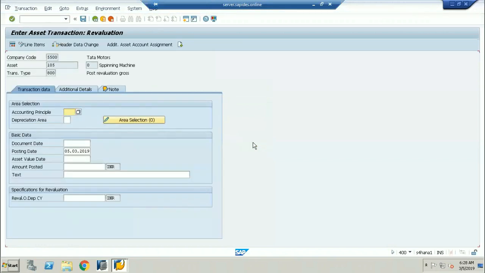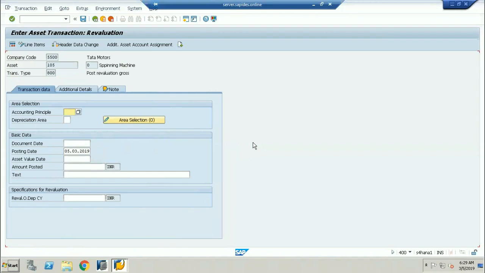These revaluations you have to do before the sale of the asset, Venkat, not after. Don't we do a revaluation when we acquire an asset? Once we acquire an asset, initially when we are using two different accounting principles like local GAAP and US GAAP, by default it gets posted to both accounting levels.